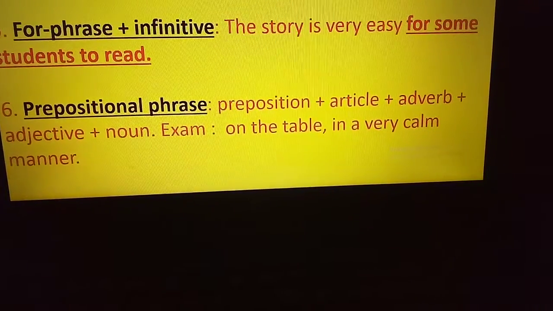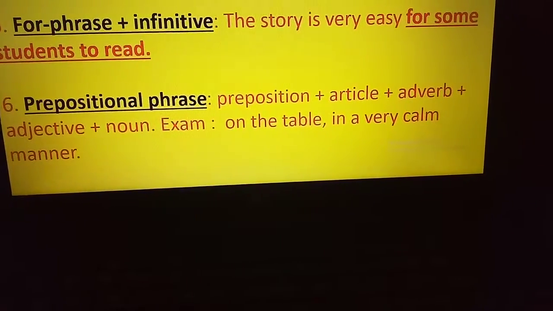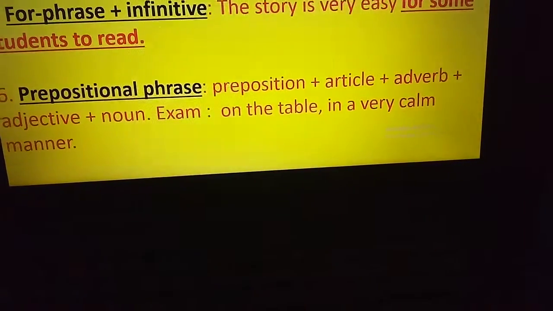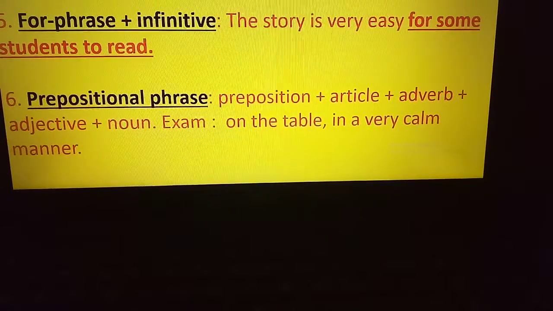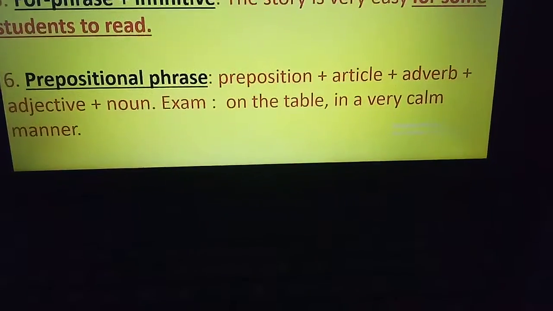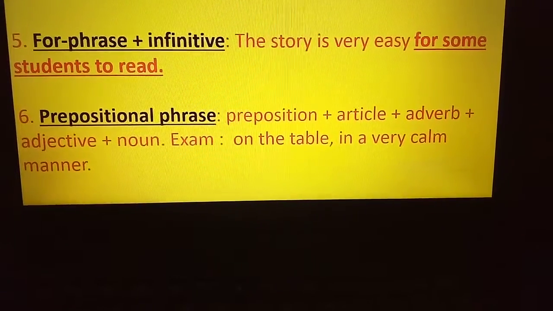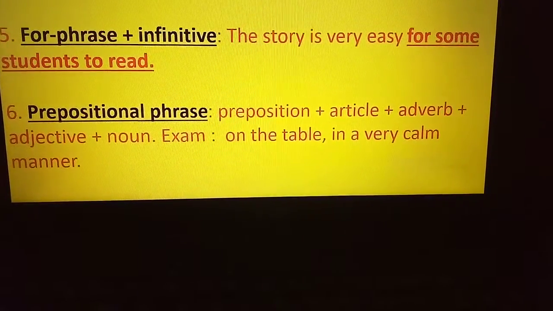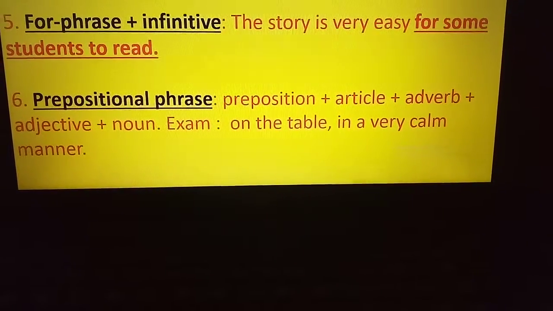You can take one preposition, one article plus noun. You can take one preposition, one adverb plus noun. But preposition and noun you have to take, and with this you can add article, any adverb, any adjective, and then it will be a prepositional phrase. On the table: on is the preposition, the is the article, and table is the noun. In a very calm manner.